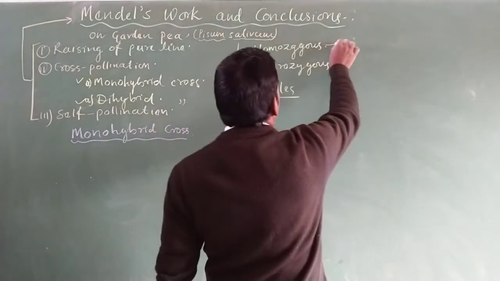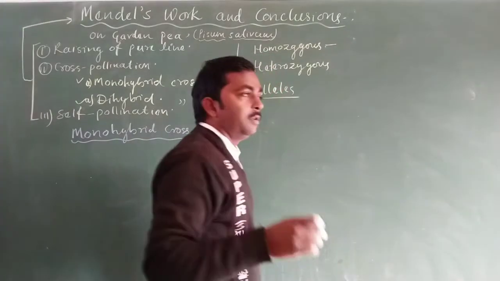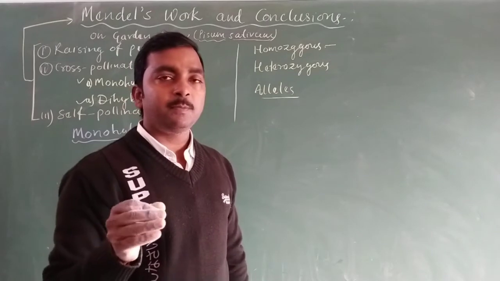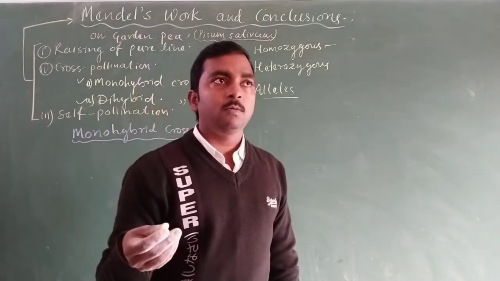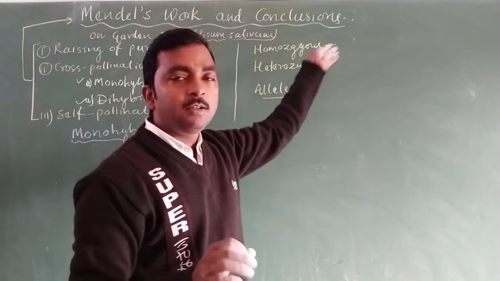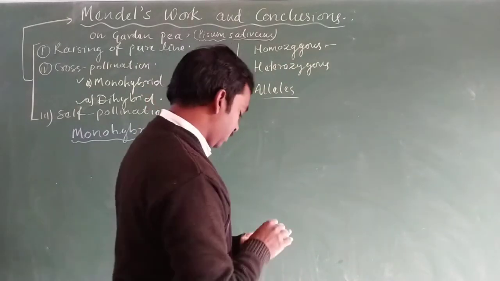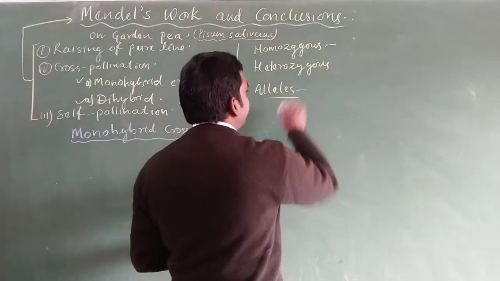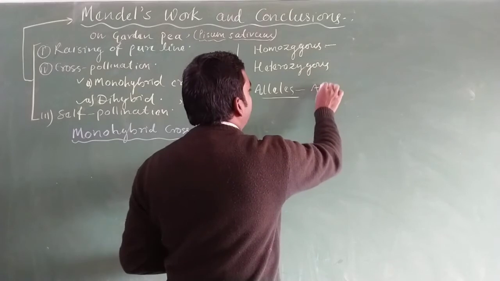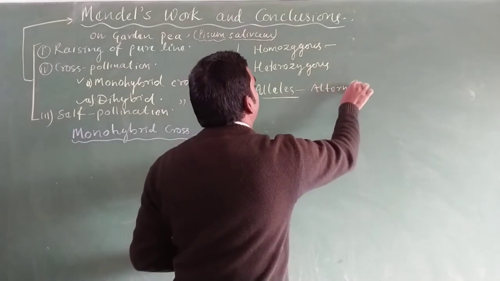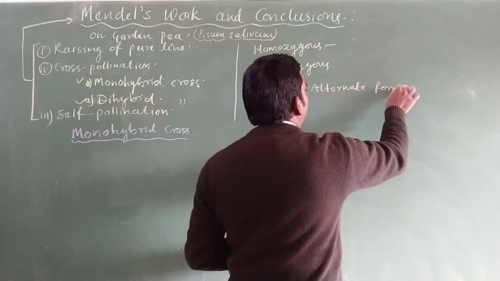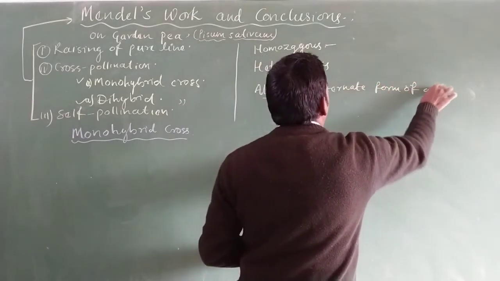So homozygous is the form of gene in which the paired gene, generally homozygous, heterozygous, these are the paired forms. First we need to know about the allele. So alleles are the alternate form of gene.